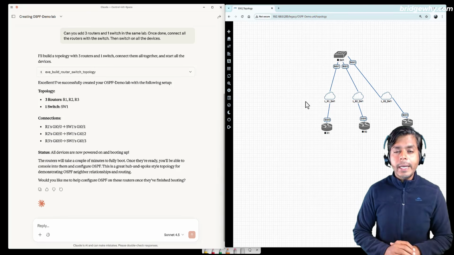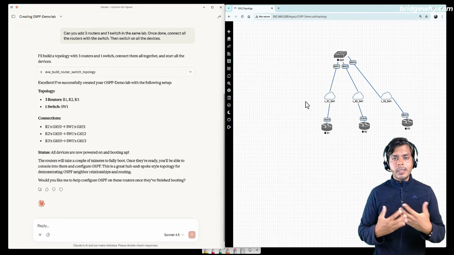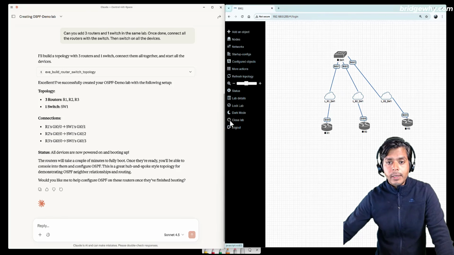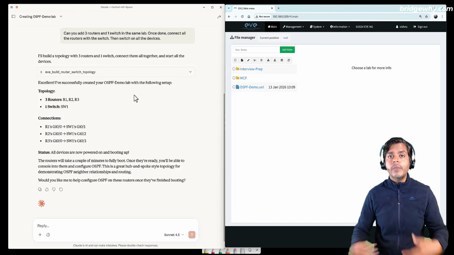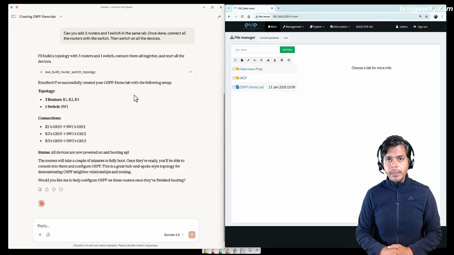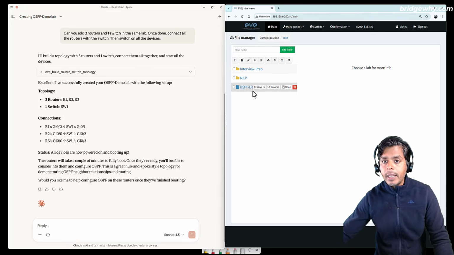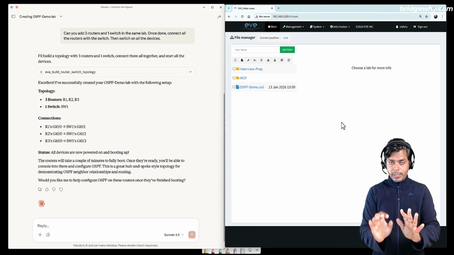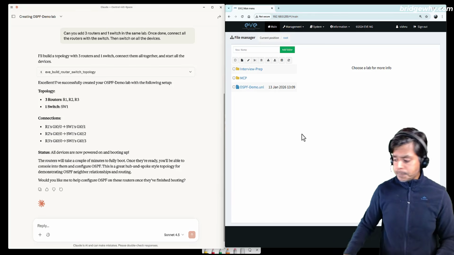So overall, the interesting piece here is that we are successfully able to build it. And now it is saying that all devices are now powered on and booting up. But now I don't see the devices powered on and booting up. And the reason here is that Claude is using a different user to create this lab. For example, Claude enters as an admin and created all this. I can see the lab, but I cannot do anything on it if I log in from a different account. Right now, I am logged in using Vishnu. So don't worry, I will show you this lab switched on also, but before that,